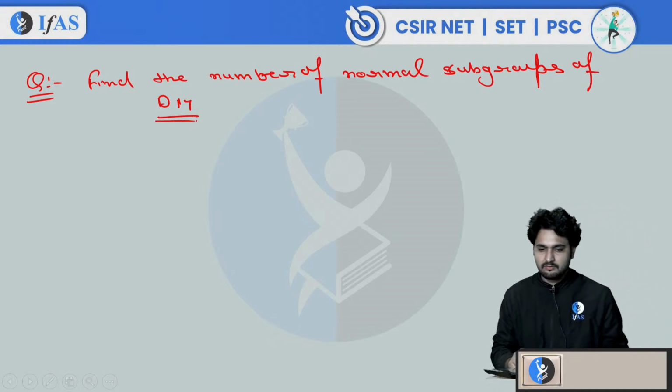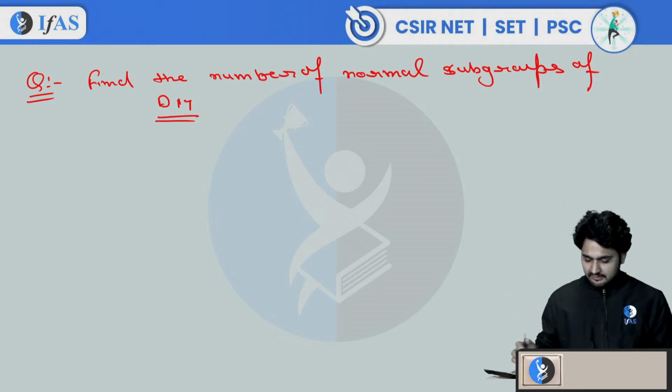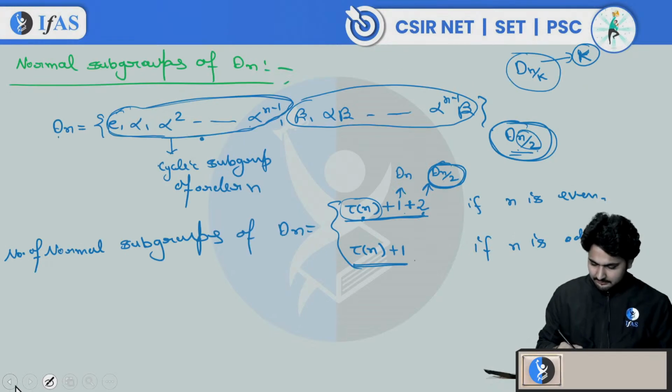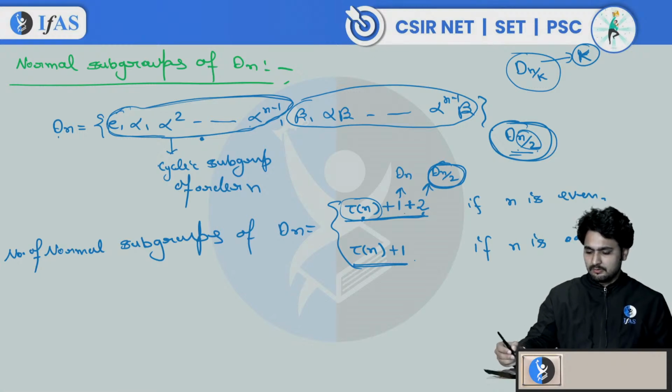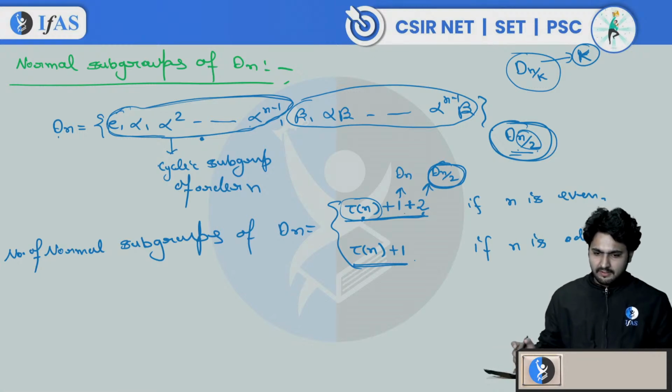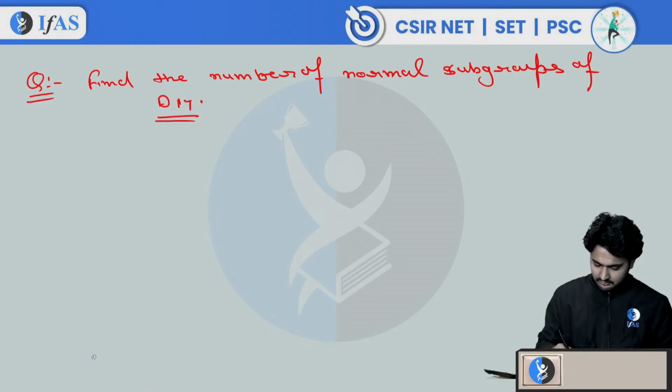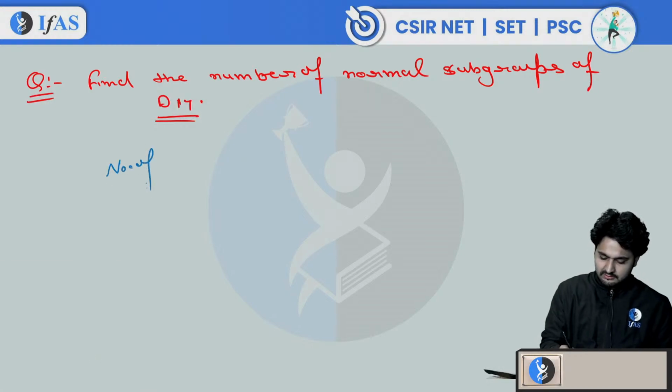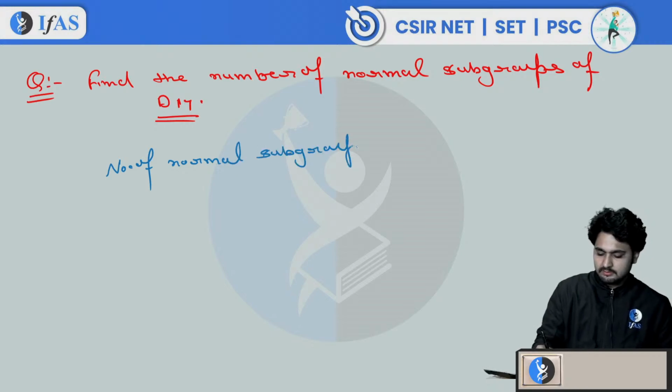Can you find this? Even if you don't know about dihedral groups, you can answer this question, because we have this formula. You just put the value of n and you can find it. Number of normal subgroups of D17.